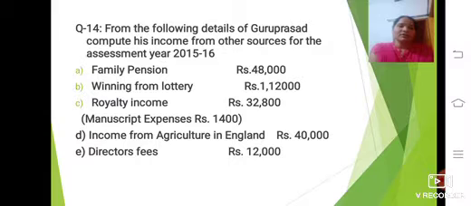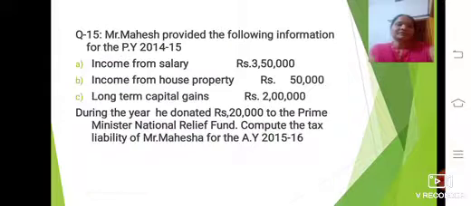Royalty income is also given here, 32,800. In the bracket you can see manuscript expenses of rupees 1,400. Then the fourth one is income from agriculture in England, rupees 40,000. Director's fees is given, rupees 12,000. As per this information, compute his income from other sources for the assessment year 2015-16. Let us solve this question.